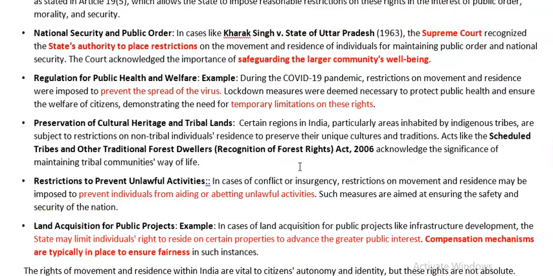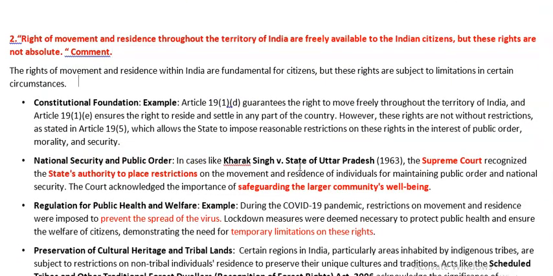So what all things we have discussed: we have introduced by saying that rights are there, but they are not absolute. Then we'll say the constitutional provisions for that. So we'll start discussing different cases in which these are applied, in what we have discussed, in the interest of public order.